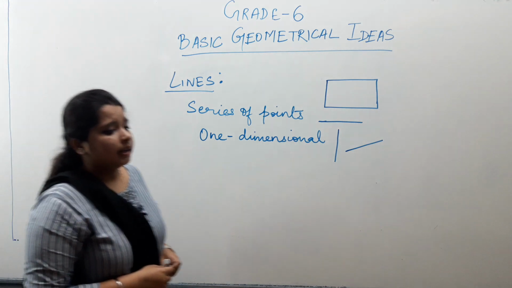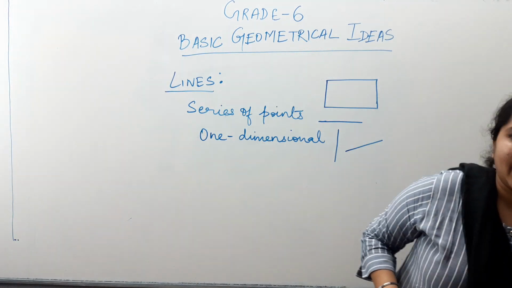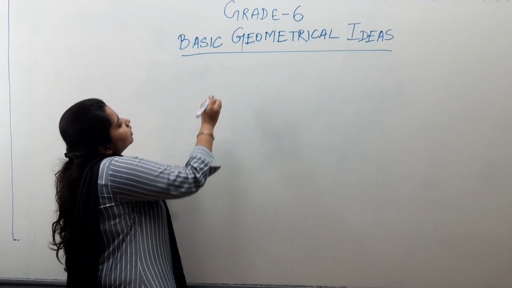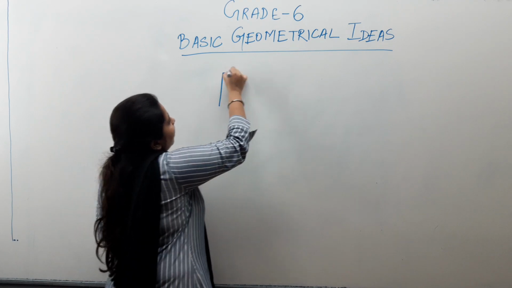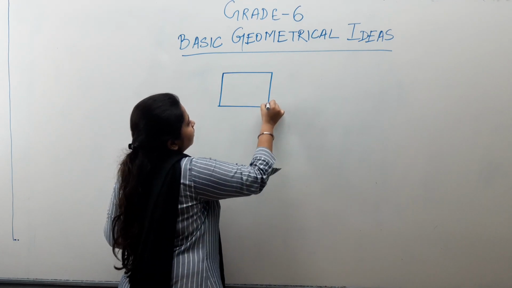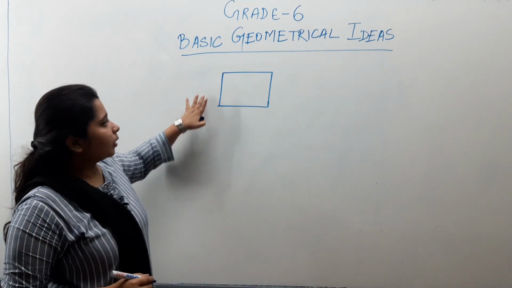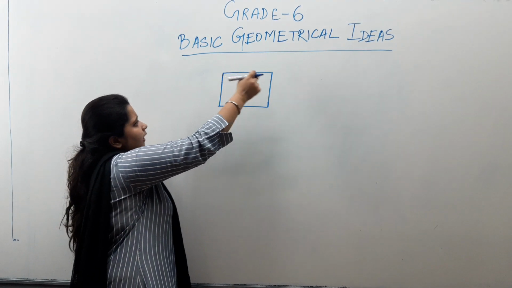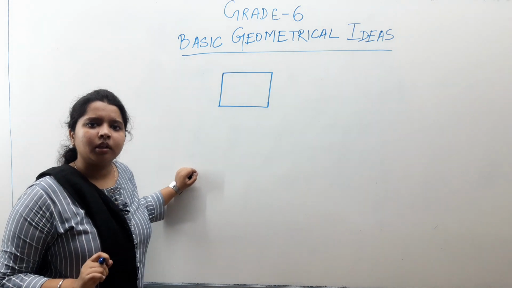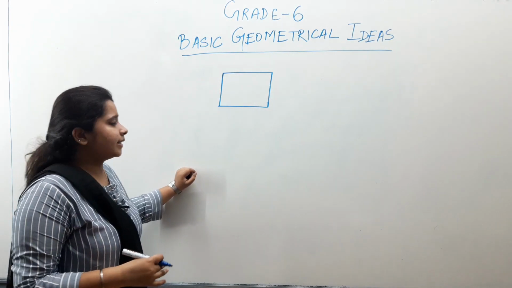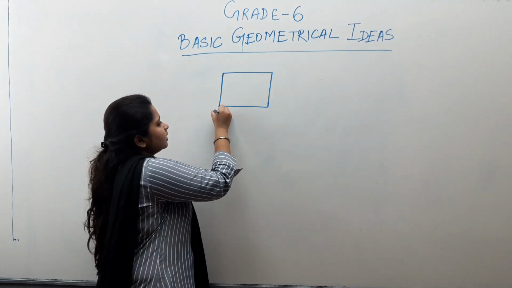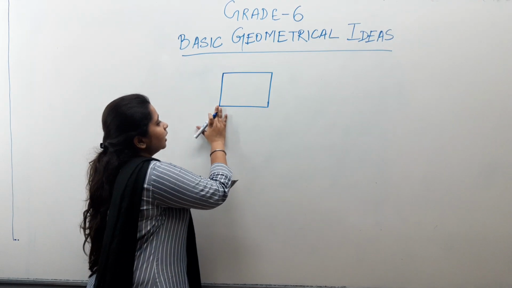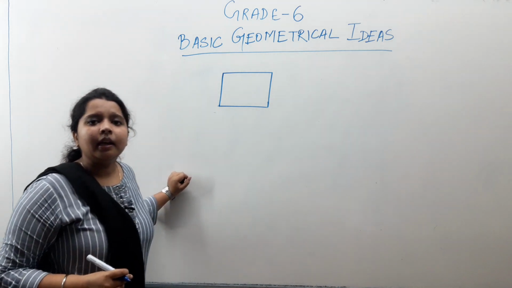Now let's come to the types of lines. Any line you see, for example, the boundary of this rectangle. The rectangle is bounded by 4 lines, right? So can these boundaries be extended? No, these can't be extended, because if we extend these, the shape of the rectangle will get distorted. That means none of these lines can be extended.